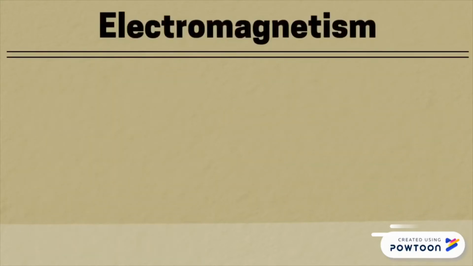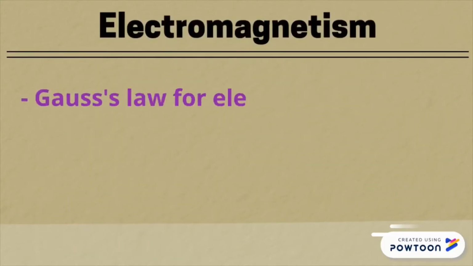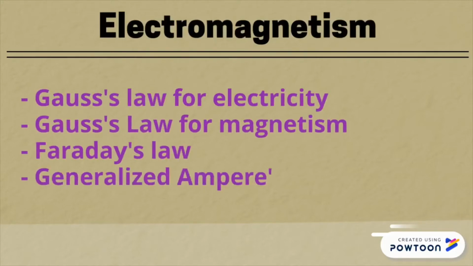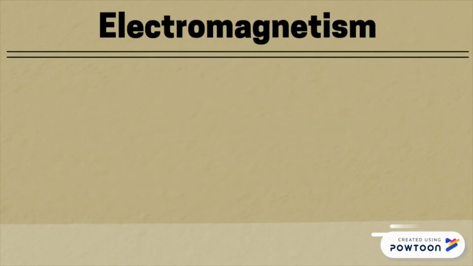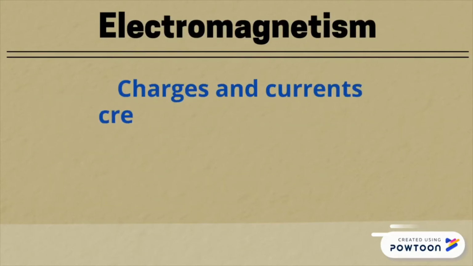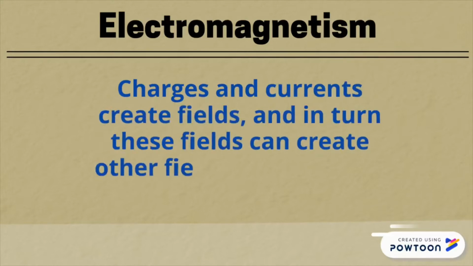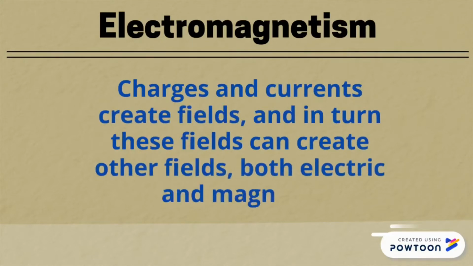These main laws can be summarized as Gauss's law for electricity, Gauss's law for magnetism, Faraday's law, generalized Ampere's law, and the Lorentz force law. These equations indicate that charges and currents create fields, and in turn, these fields can create other fields, both electric and magnetic.